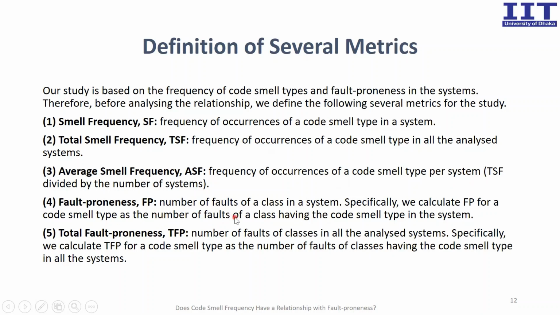Fault-proneness: number of faults of a class in a system. Specifically, we calculated fault-proneness for a code smell type as the number of faults of classes having the code smell type in the system, right? Then total fault-proneness: number of faults of classes in all the analyzed systems. That is, we calculate total fault-proneness for a code smell type as the number of faults of classes having the code smell type in all the analyzed systems.